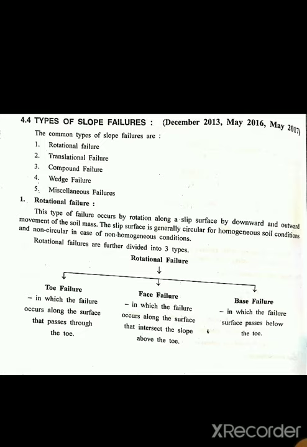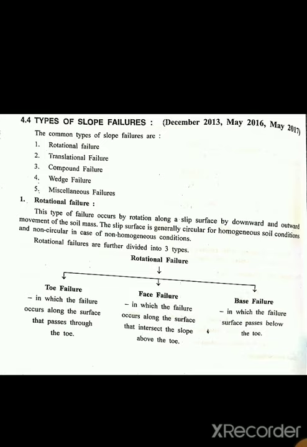The earth slope may be of two types. First is finite slope and second is infinite slope. So what is infinite slope? If a slope represents the boundary surface of a semi-infinite soil mass inclined to the horizontal and the soil properties for all identical depth below the surface are constant, it is called infinite slope.